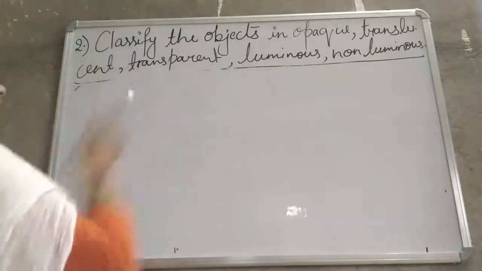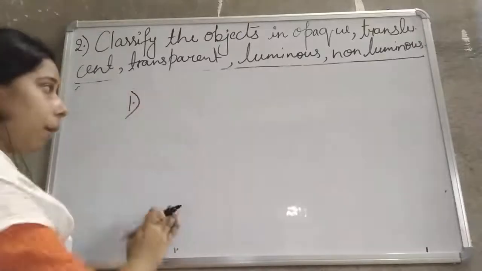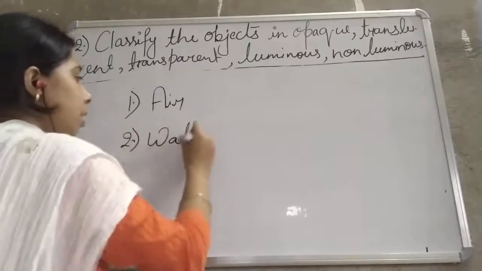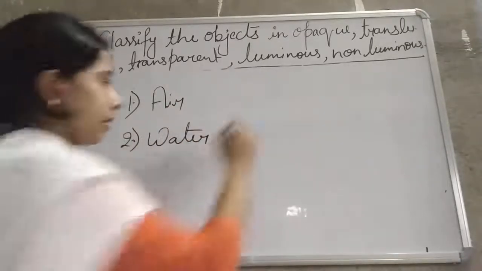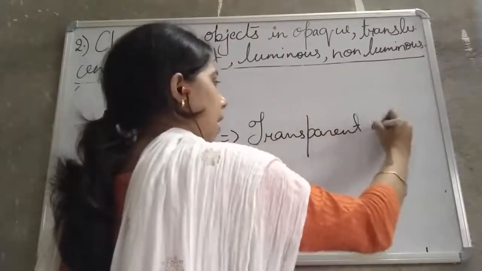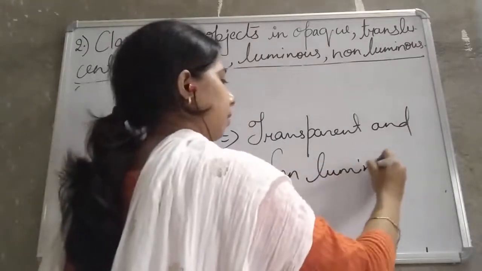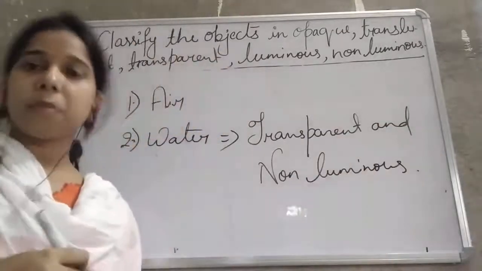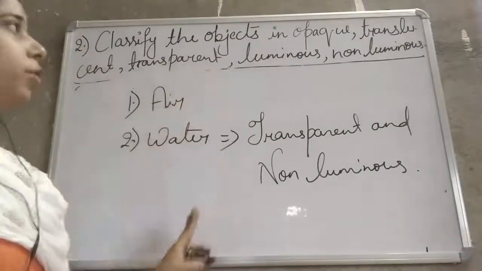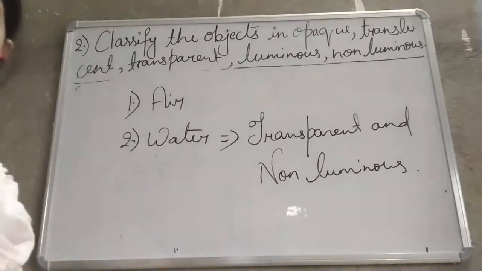So you will number it, and then you will write like: first, air, and second, water. In front of water we will write that it is transparent and non-luminous. Okay, so by this you will classify all the objects into opaque, transparent, translucent. Okay, now we will move to the next question.